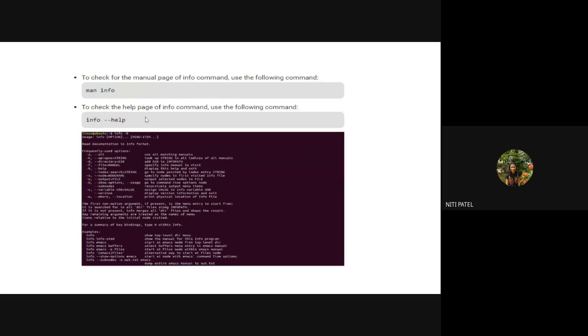In the info page itself, we have a help page. So if you want to access that help page, you can type info --help. So it will display the help page. What is there in this help page? All the options that are available and all the commands that are available can be seen with a single line of information inside the help page.